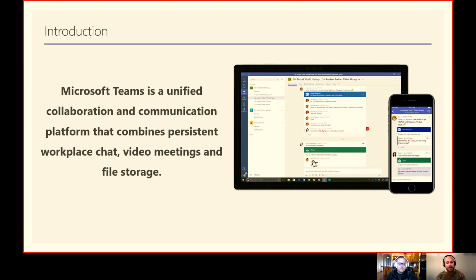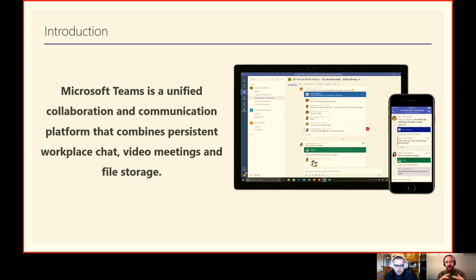So first of all, just a little introduction about Microsoft Teams. Microsoft Teams is a unified collaboration and communication platform that combines persistent workplace chat, video meeting, and file storage. And it also brings together some of the application integration as well. Something I want to mention here, because people get confused, what is SharePoint and what is Teams? If you want to look at it from a different point of view, Teams actually lives a little bit on the surface, and SharePoint is kind of like the backbone. And for file storage, OneDrive is the backbone for SharePoint.